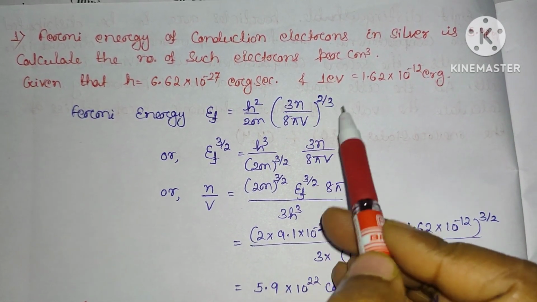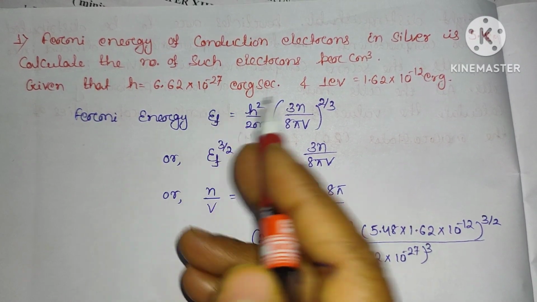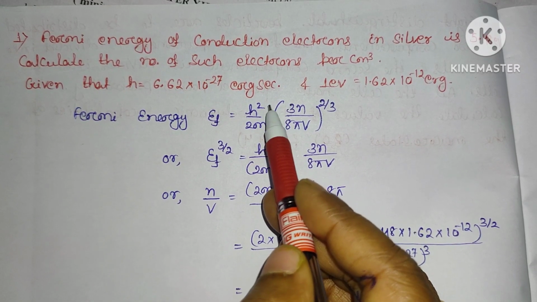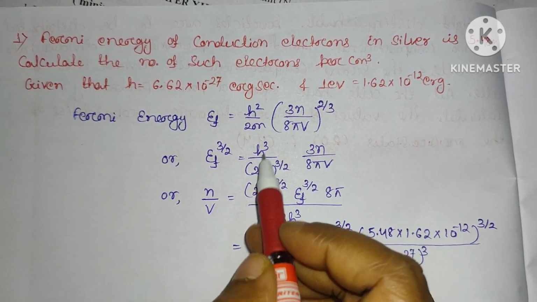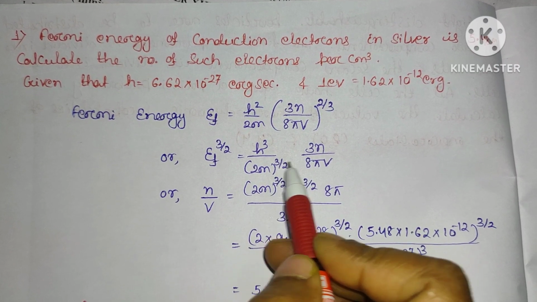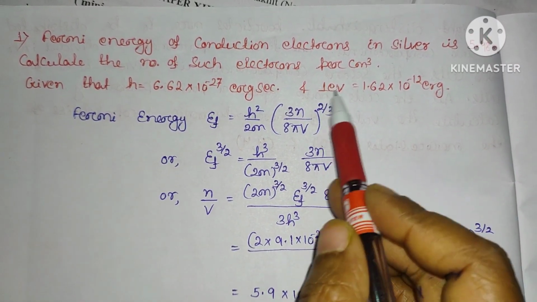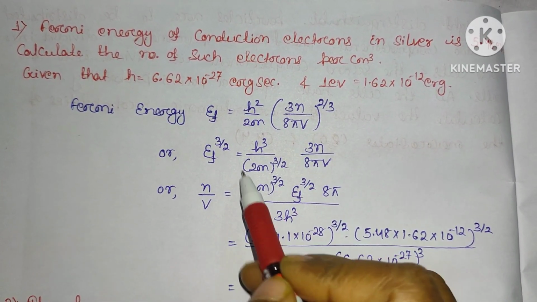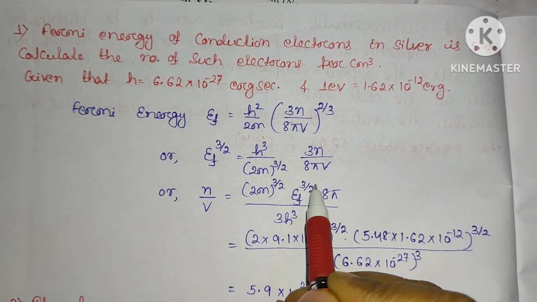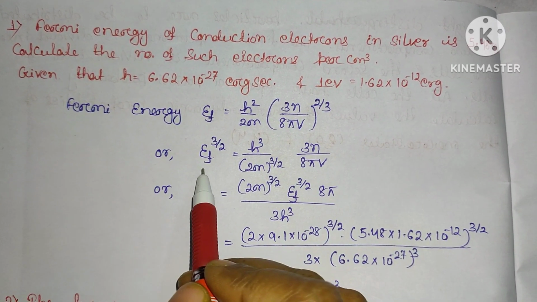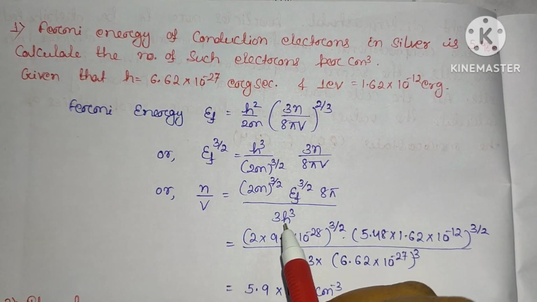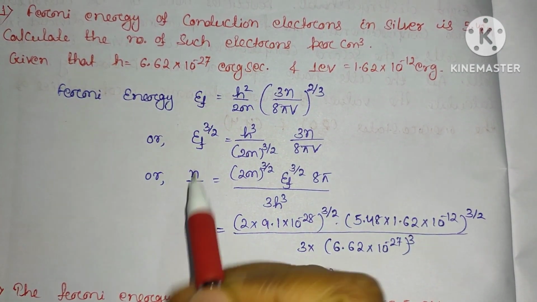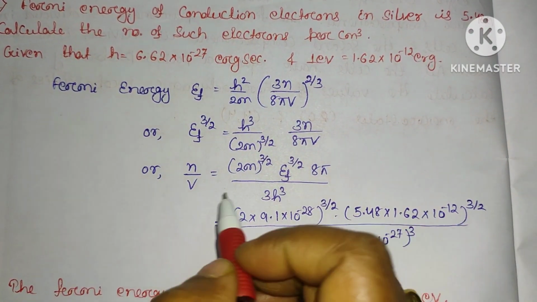Raising both sides to the power 3 by 2, on the left hand side and right hand side, this will be EF power 3 by 2 equal to h cube by (2m) power 3 by 2 into 3n by 8 pi V; the 2 by 3 and 3 by 2 cancel, so this power goes to 1. Clear? Now this n by V will be equal to (2m) power 3 by 2 into EF power 3 by 2 into 8 pi divided by 3 h cube. Clear? Taking n by V on the left hand side and all other terms to the right hand side, we will get this much.